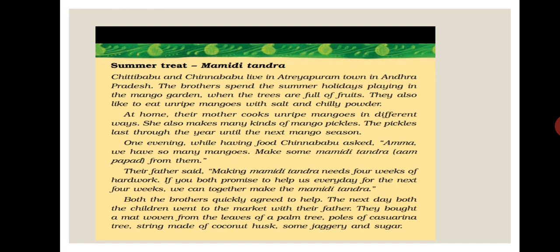At home, their mother cooks unripe mangoes in different ways. She also makes many kinds of mango pickles. The pickles last through the year until the next mango season. So, students, you can observe that their mother cooks different mango pickles. Why? Just to preserve unripe mangoes. So, if a question comes how we can preserve unripe mangoes, the answer is we can preserve unripe mangoes by making different types of mango pickles.